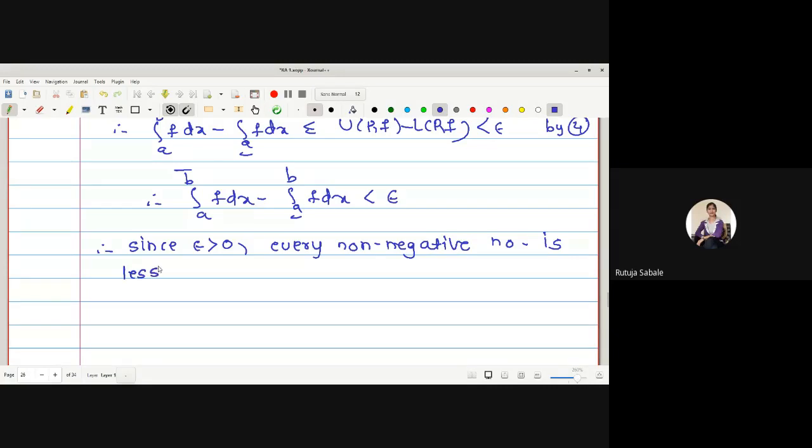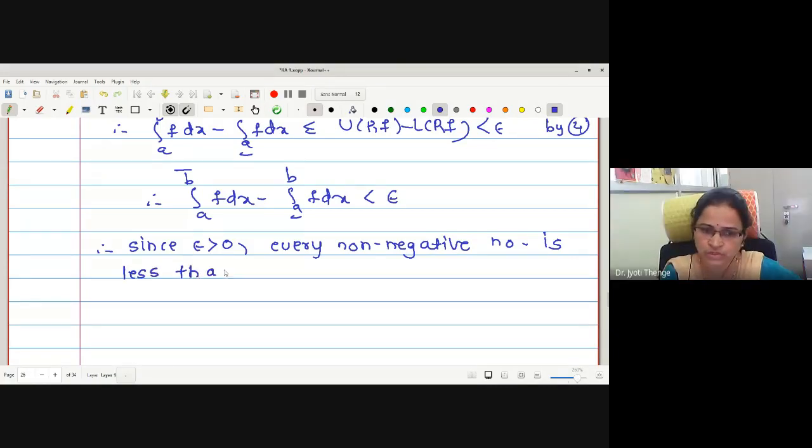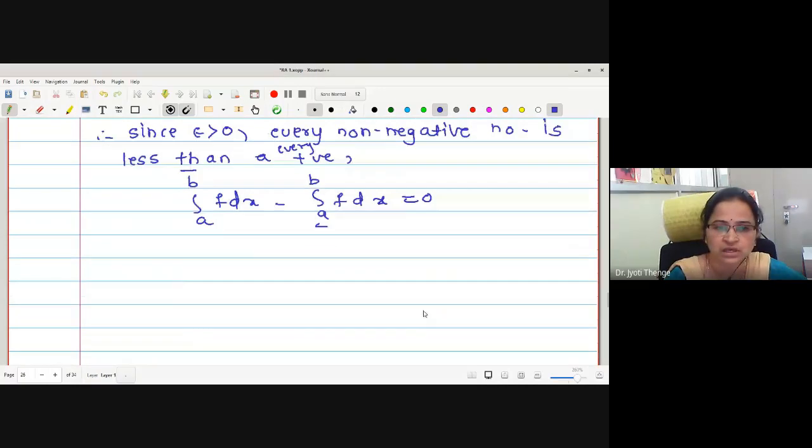Yes, it is equal to 0. Therefore, this number must be equal to 0. Therefore, what we have proved? Upper integral minus lower integral is equal to 0. Hence, upper integral is equal to lower integral. Hence, it is the proof of second definition.